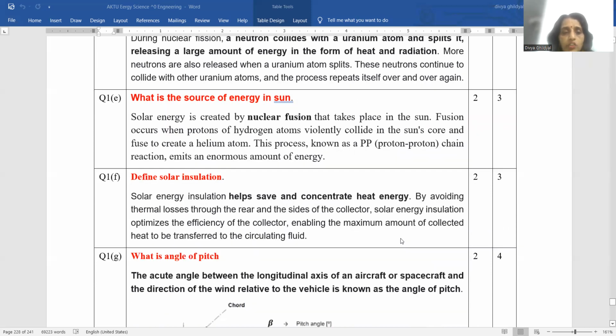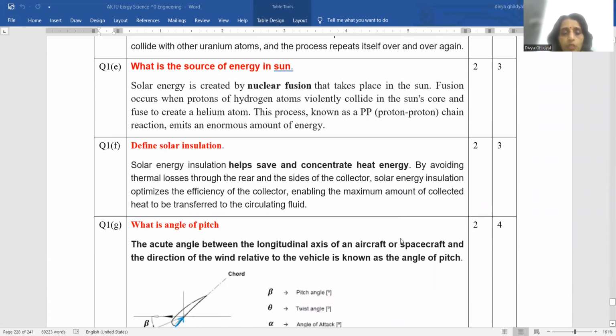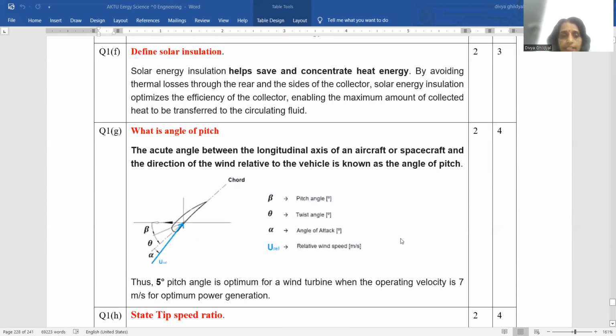Define solar insulation. Solar energy is created by nuclear fusion. So solar energy insulation helps save and concentrate heat energy by avoiding thermal losses through the rear and sides of the collector. Solar energy insulation optimizes the efficiency of the collector, enabling the maximum amount of collected heat.